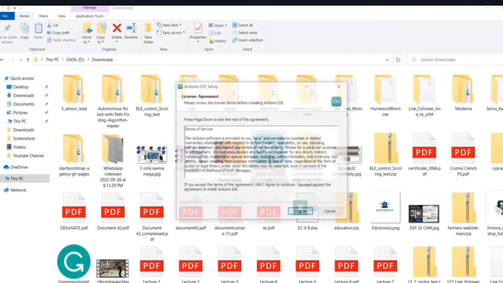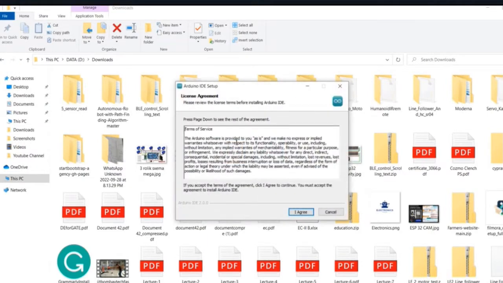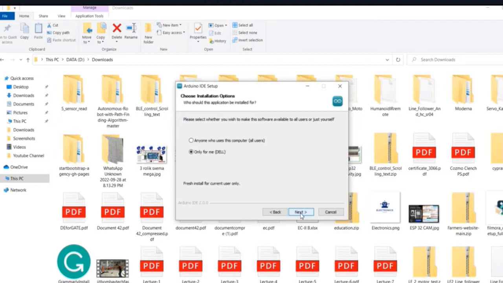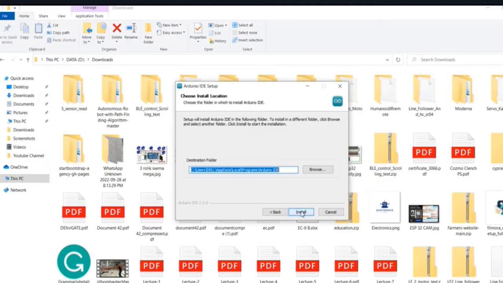Double click on it. It opens a pop-up. Here you can see the terms of service. Click on I agree. Click on next. You can install it in the given location or you can browse for another one.